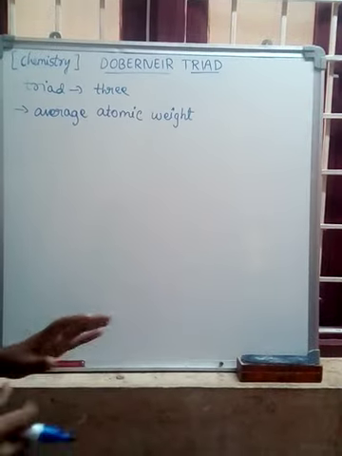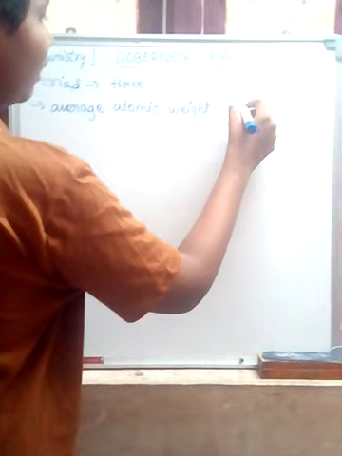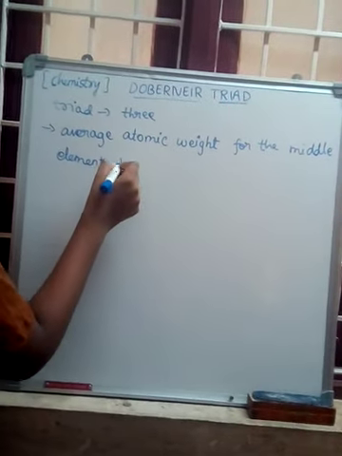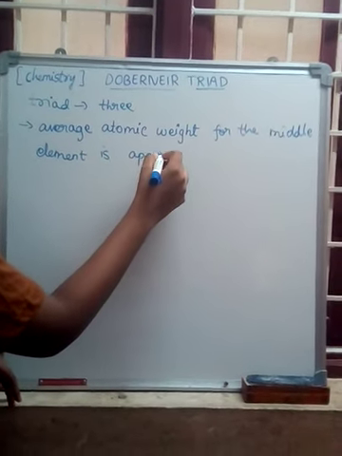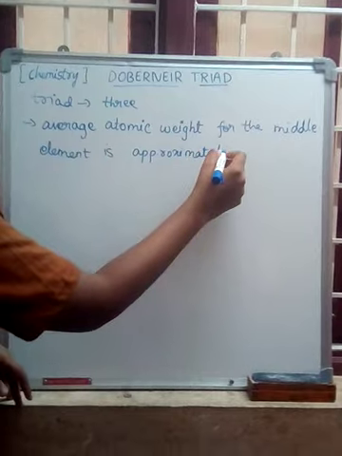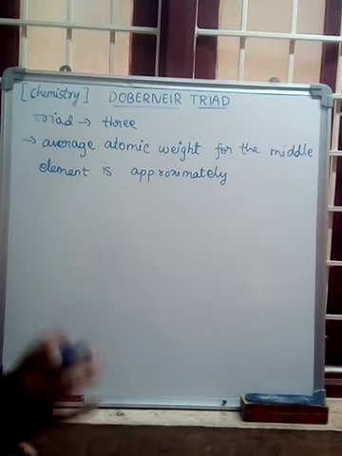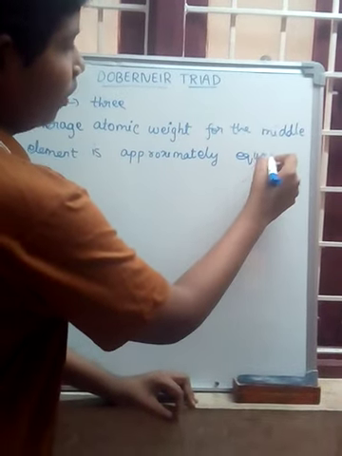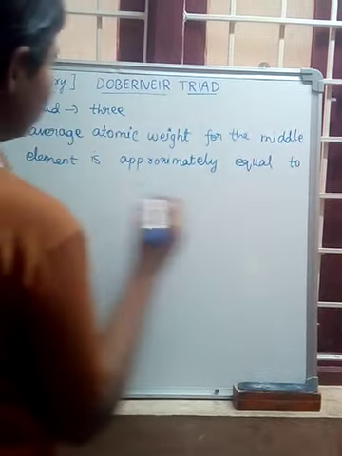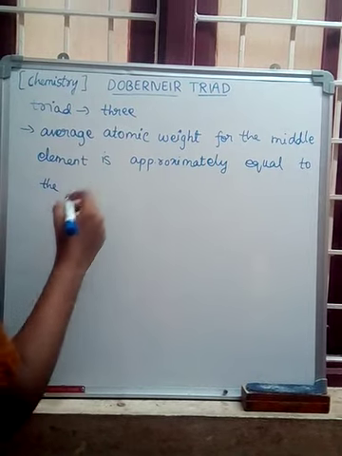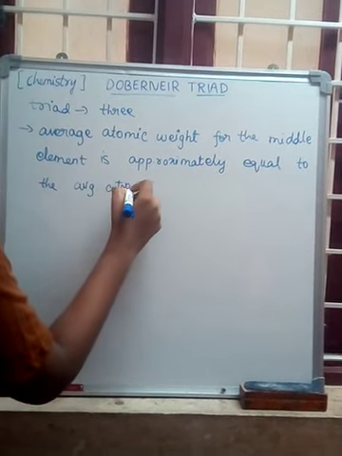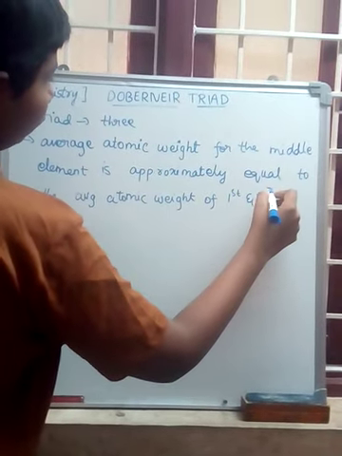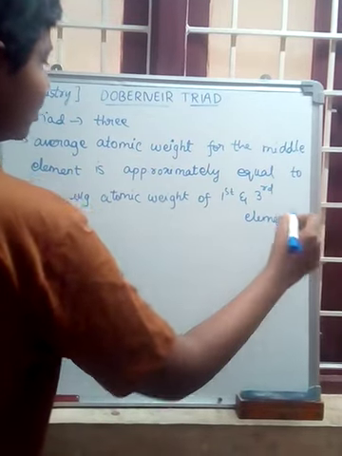There will be an atomic weight for each element. The atomic weight for the middle element is approximately equal, not exactly, to the average atomic weight of the first and third element. This is the statement given by Dobereiner.